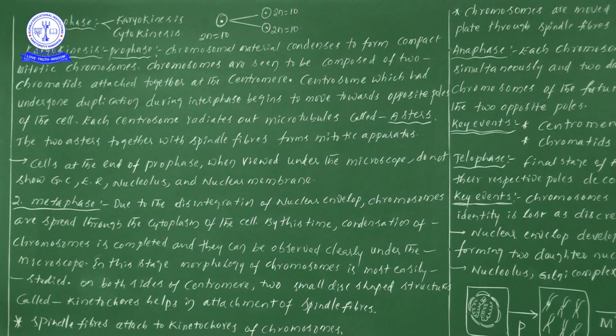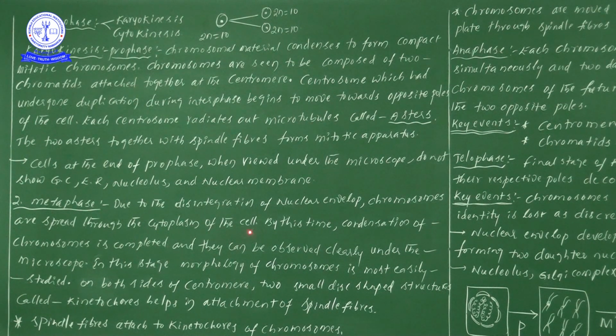Now there is no nuclear membrane, so the chromosomes that were present in the nucleus are now transferred to the cytoplasm of the cell.